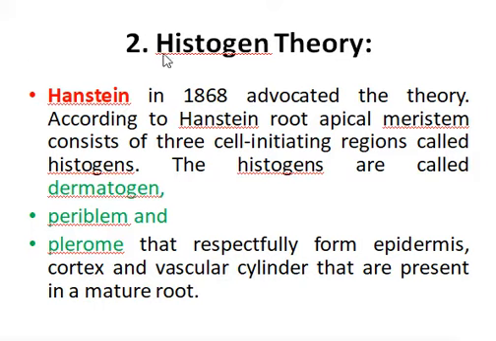The second theory is the histogen theory. This theory was put forth by Hanstein in 1868. According to Hanstein, the root apical meristem consists of three cell-initiating regions called histogens. The first layer is dermatogen, the second is periblem, and the third is plerome.